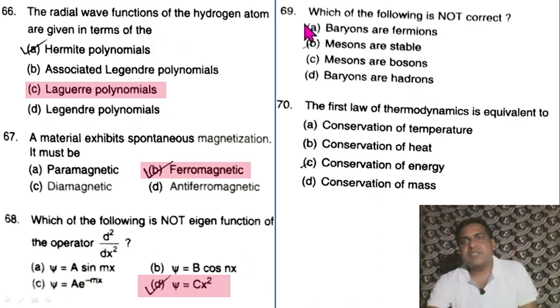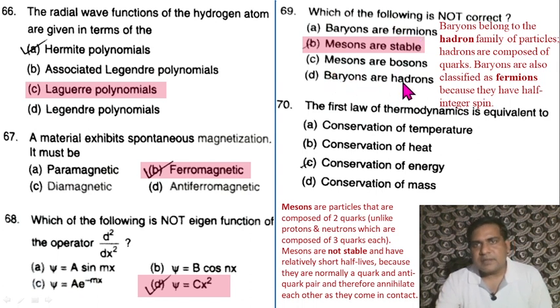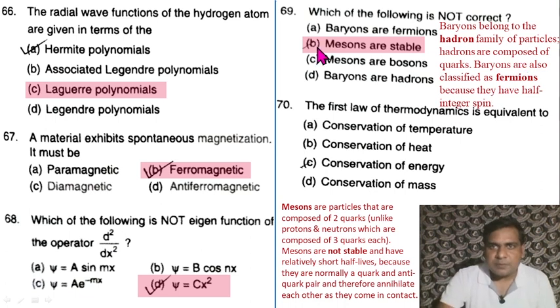Question 69. Which of the following is not correct? So mesons are stable. This is not correct. Baryons are fermions. It's okay. And mesons are bosons. Also correct. Baryons are hadrons. This is also okay. So option B is not correct. So mesons are stable, it is not correct. So mesons are not stable.